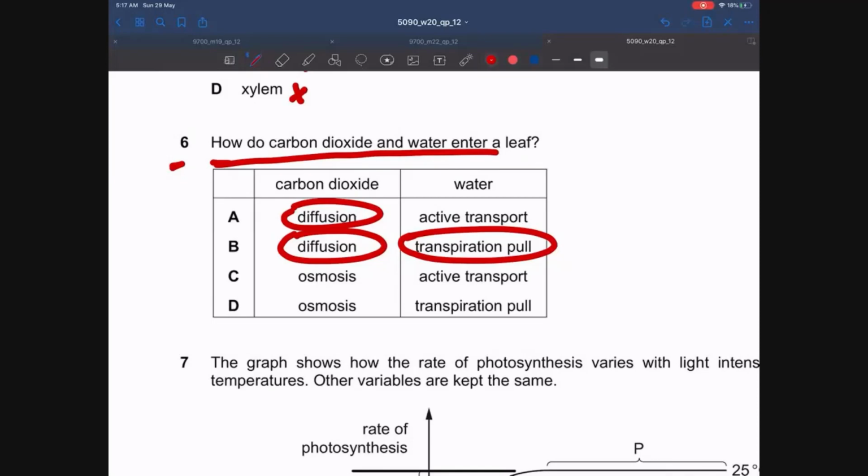Whenever water vapor is lost from the leaf, a negative pressure is created. Just like if we suck up the straw, a negative pressure is created at the top of the straw, so the liquid is pulled upwards. In the same way, when the leaf is losing water by transpiration, there's a negative pressure in the leaf which pulls the water up the xylem vessels, and this is called transpirational pull. And by transpirational pull, water enters the leaf.